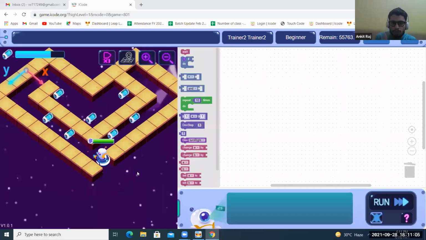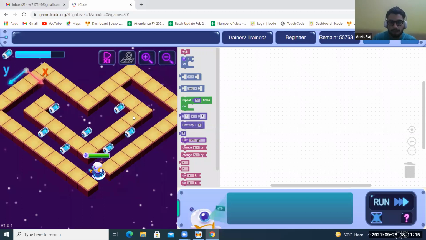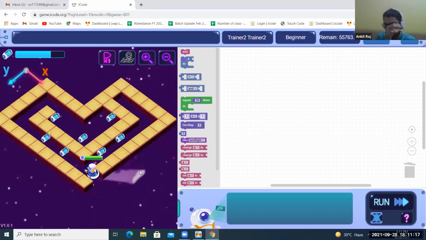So first block, what will be the first block of this code? The very first block. I need to check this with everyone. Those who are doing this level or have done it, what have you used as your first two blocks? Spaceship turn right two times. Correct.